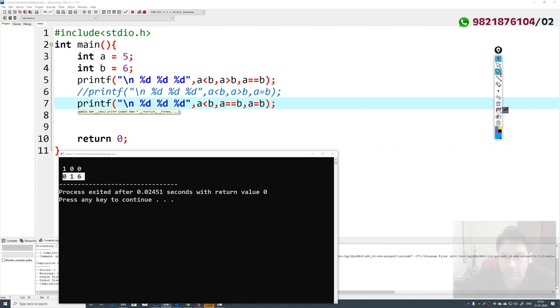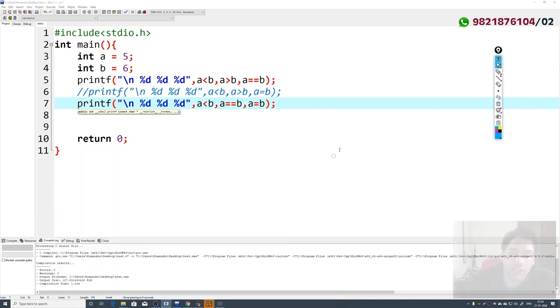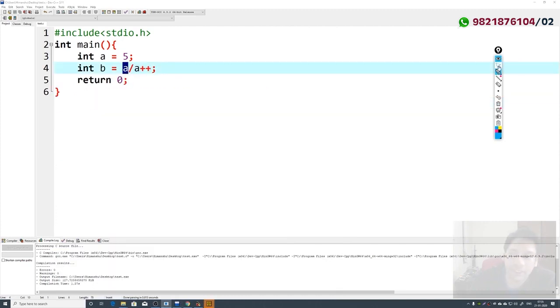So if in an examination you get any question like this, where we have a comma separated expression and in the same line we are using the value as well as changing the value, in that case the output is compiler dependent. Yes, you have to choose the output as compiler dependent. On the same compiler we execute only in one manner, but if you use different compilers, their output can change.